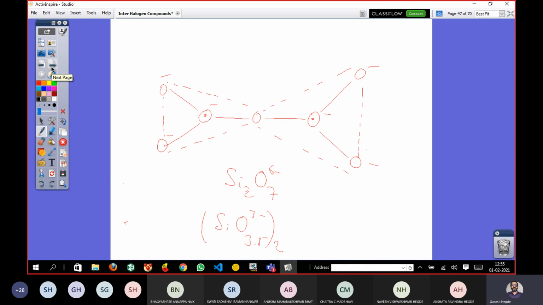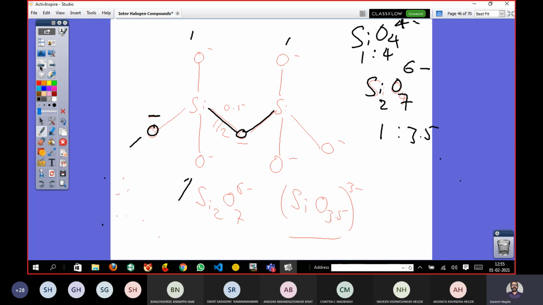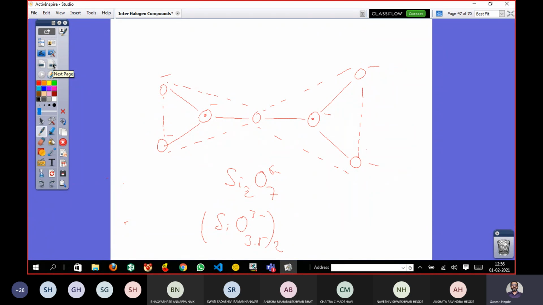Yeah, now this is another representation. Of course, here I have just put a 3-dimensional type of picture, but for our convenience, we represent this pyrosilicate like this. Now you just look at the dot here. The dot here means the silicon is there. Now this is one SiO4, and here is another SiO4. But this oxygen being the bridge oxygen is common to both. So Si2O7 6 minus, right.